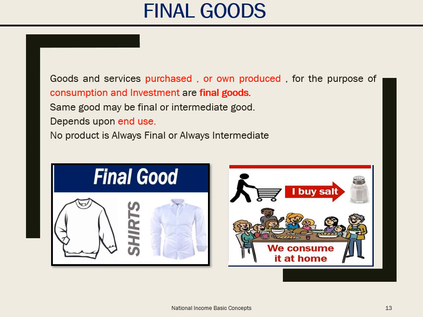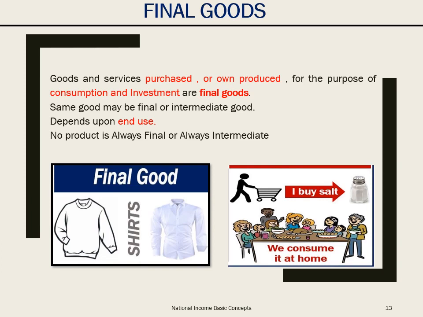Children, again an important point to be noted is that no product is always final or always intermediate. A good or a service may be intermediate for one purchaser and final for another. For example, bread, when purchased by a household, is a final good, and when purchased by a restaurant owner, it's an intermediate good because the restaurant owner is going to use the bread in making sandwiches, which he is going to sell.